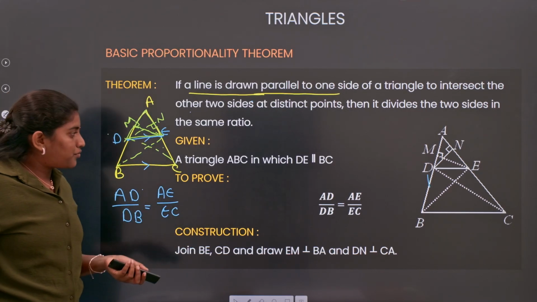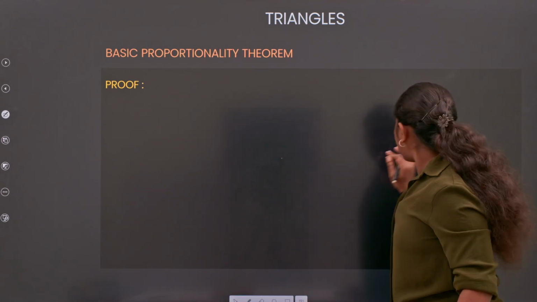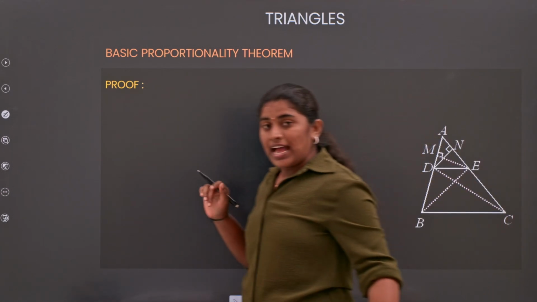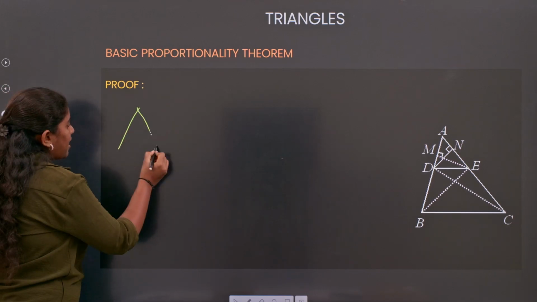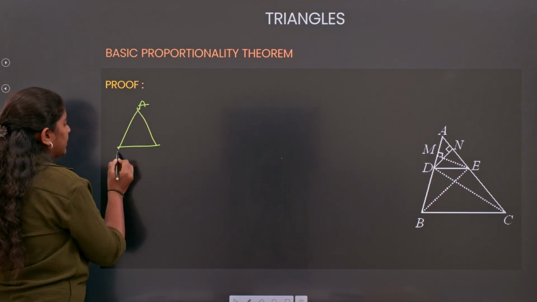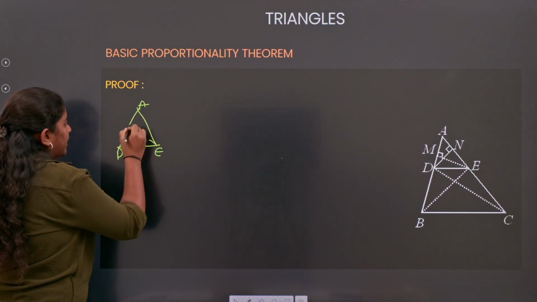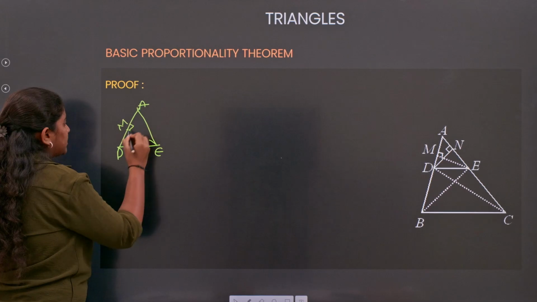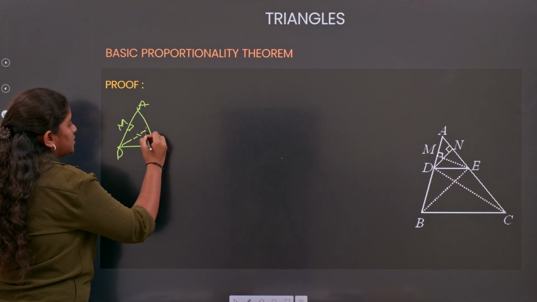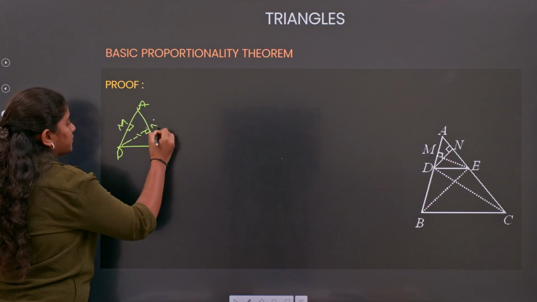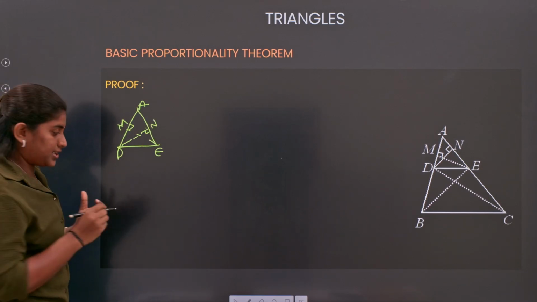Fine. Now coming to here, if you observe, we are having the triangles, right? I will just separate the triangles for you so that you will understand clearly. Here I am having my triangle ADE, where my EM is one of the altitudes and your DN is another altitude. Now I am having another two triangles.